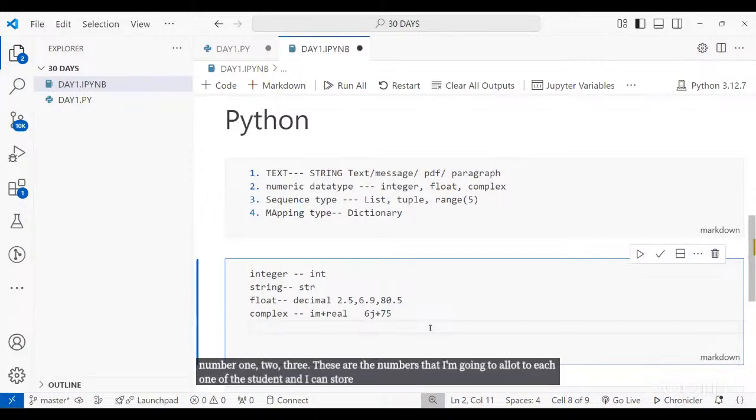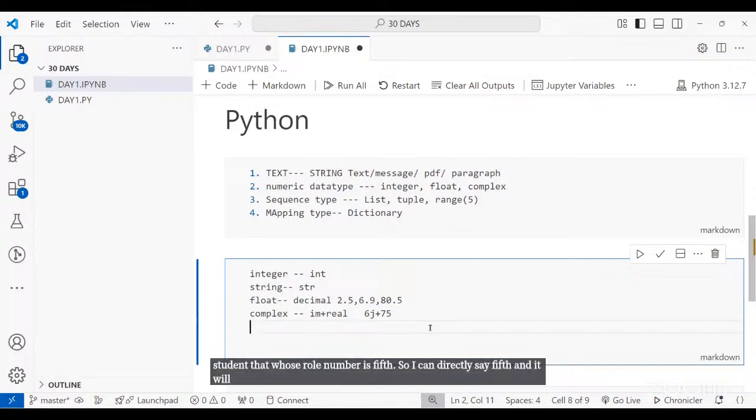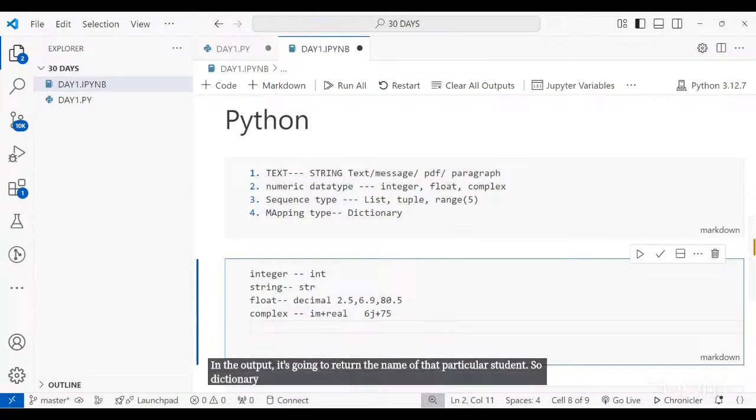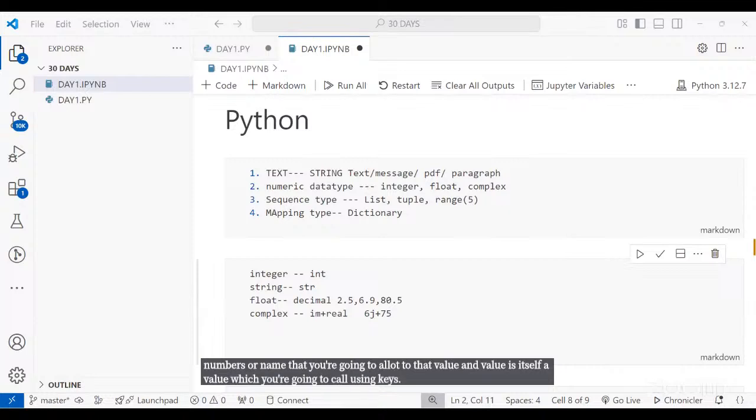in the dictionary. Whenever I want to get the name of the student whose roll number is 5th, I can directly say 5th, and in the output, it's going to return the name of that particular student. So a dictionary helps us to store values in key value pairs. Key value means key is the number or name that you're going to allot to that value, and value is itself a value which you're going to call using keys. Okay.